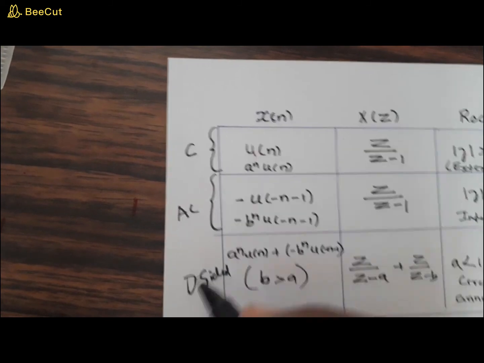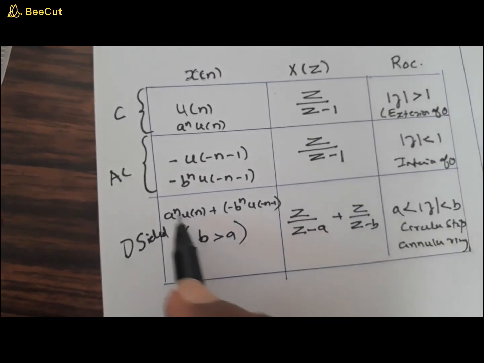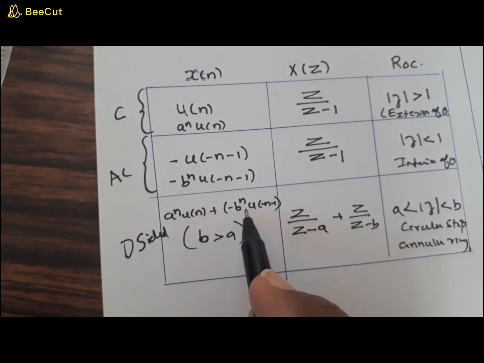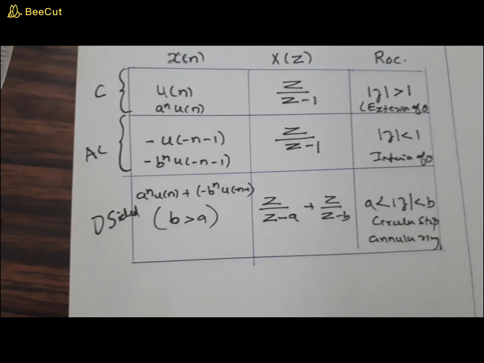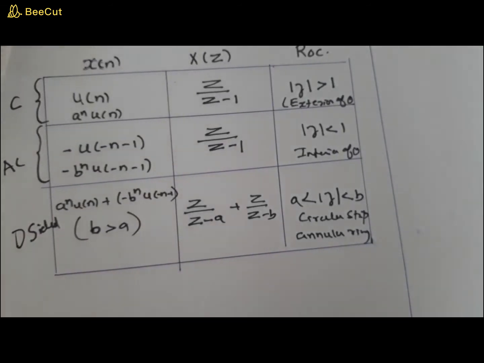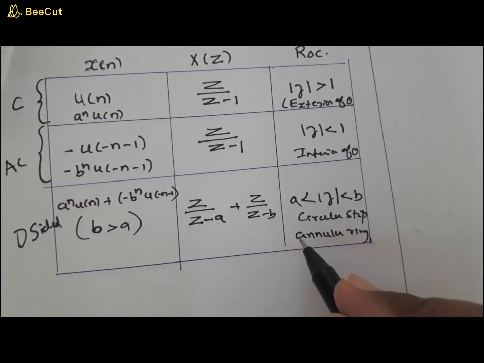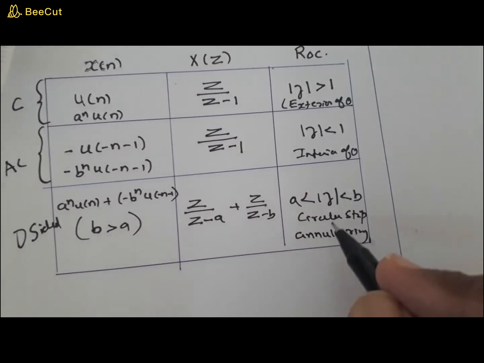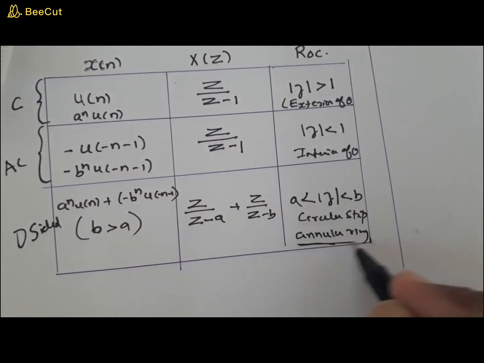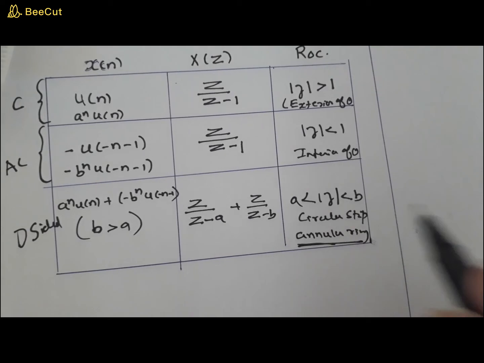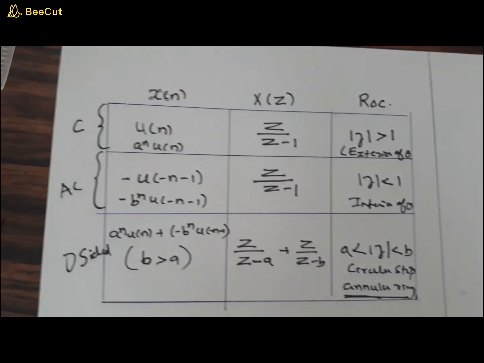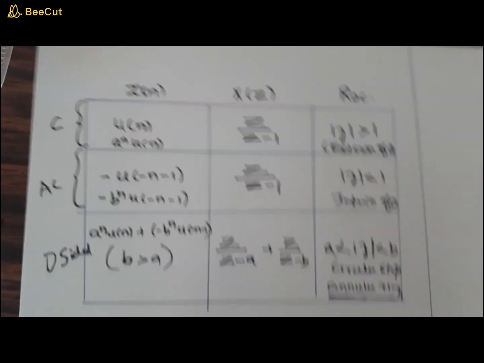This is called a double-sided signal. The explanation is simple: it is the combination of a causal sequence and an anti-causal signal. Whatever double-sided signal you find, its ROC will be an annular ring.